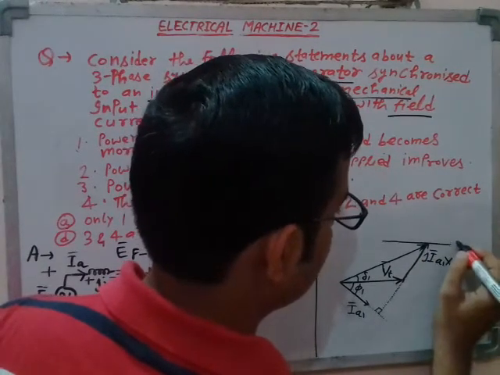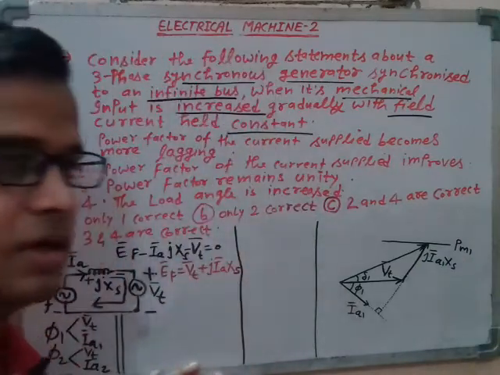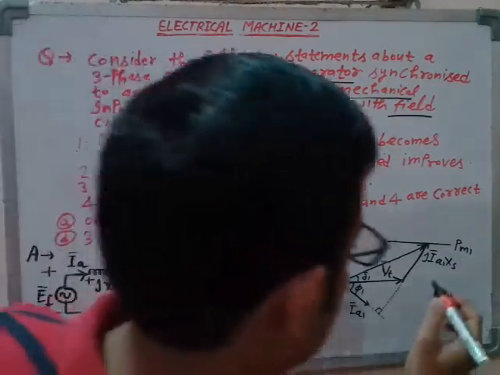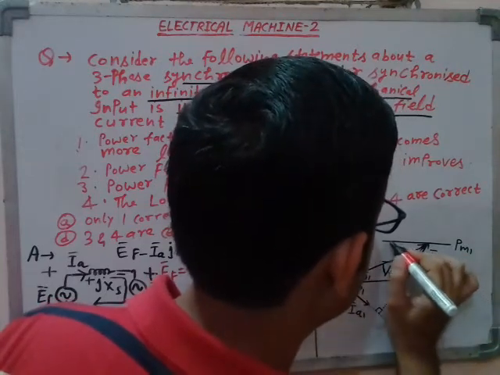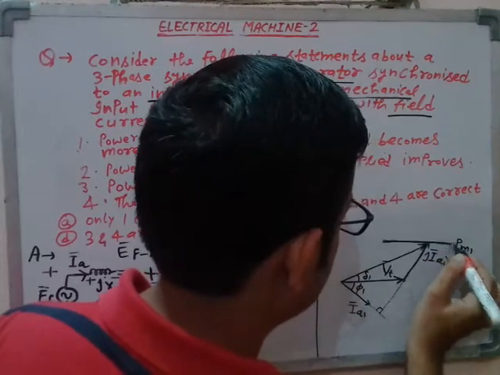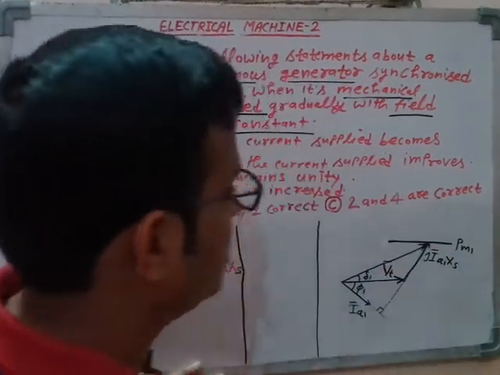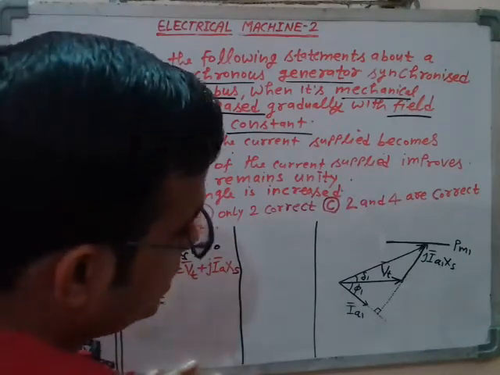Let me assume this initial mechanical input on the synchronous generator is PM1. I have drawn this horizontal line. This PM1 is horizontal with respect to this terminal voltage axis. Now this is indicating my mechanical input for the initial case, right?